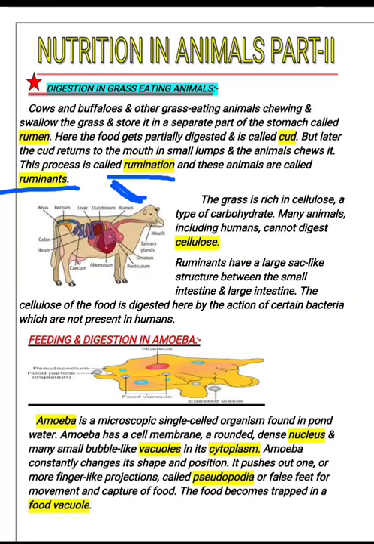So rumen is the large first compartment of the stomach in ruminants, in which cellulose is broken down by the action of rumination. Okay, so this process is known as rumination, and these animals